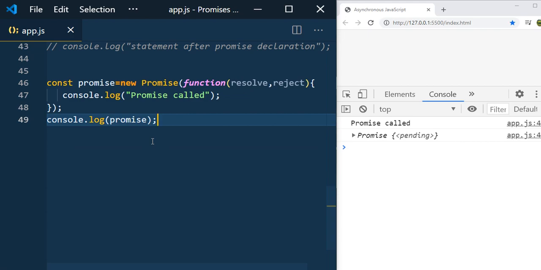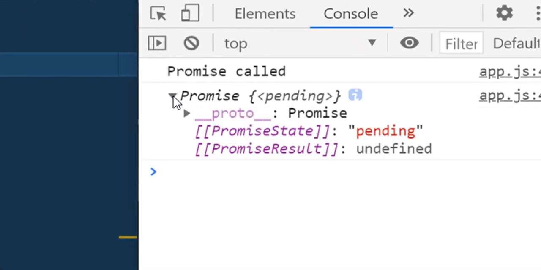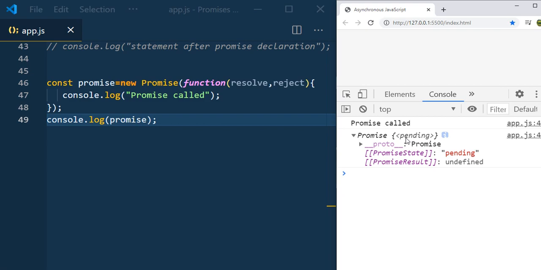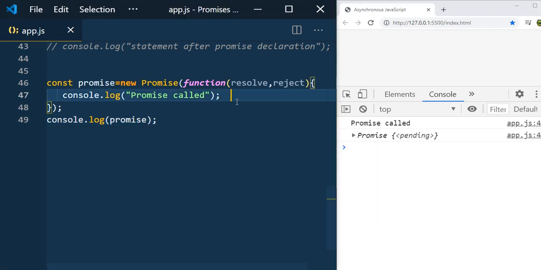Now we check promise, and you can see the state is pending, which means we have created the promise and the promise state is pending now. At this stage, you don't know whether your friend will book the ticket or not. So this is the pending stage, and you can see the promise state is pending and the promise result is undefined.